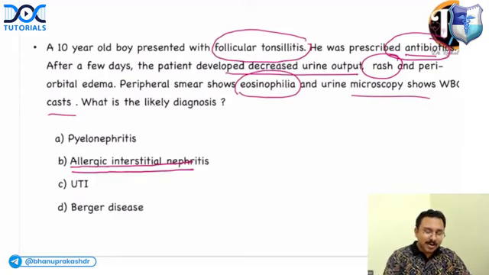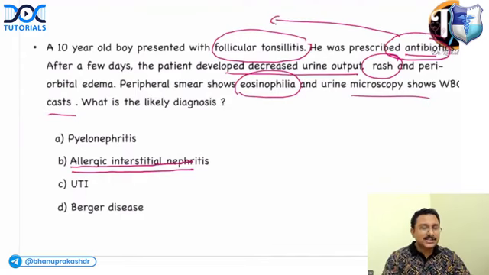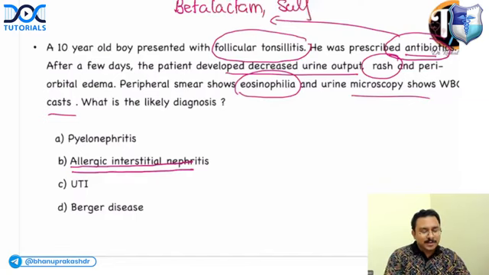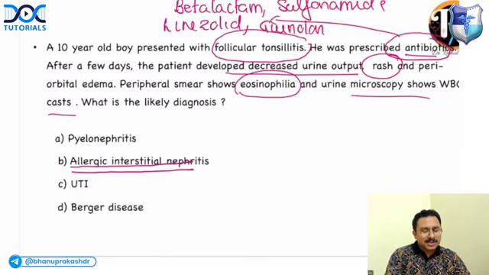Various antibiotics can cause allergic interstitial nephritis, which can be a beta-lactam antibiotic, a sulfonamide, drugs like linezolid, or a quinolone. All these drugs are notorious for producing allergic interstitial nephritis.